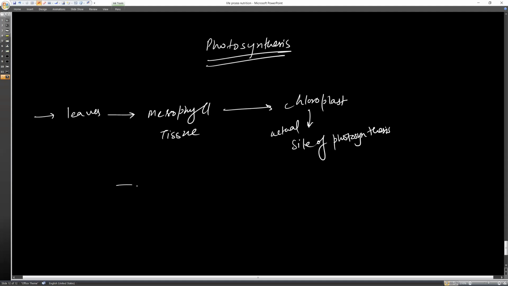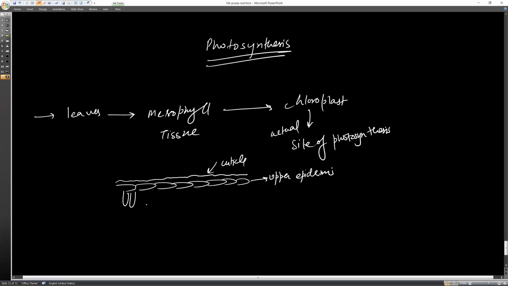So actually this is the leaf. This is the outer layer of the leaf, the upper epidermis, and this is the cuticle. Below this we have elongated cells which do not have a space in between them. I'm drawing fast, but these are elongated cells, which we call palisade parenchyma.